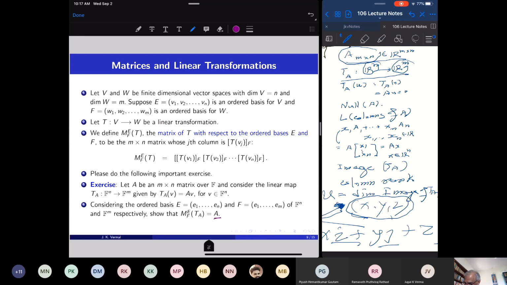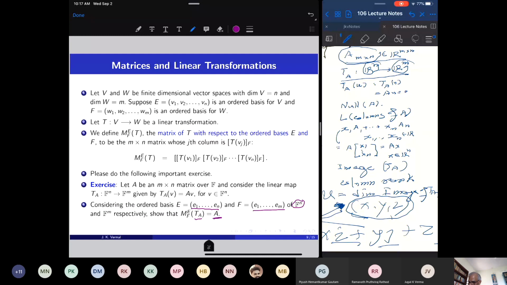So start with the matrix, take the induced linear transformation. Then, if I fix the standard basis E of V and the standard basis F of Fn, that is, take the ordered bases of Fn and Fm respectively, then the matrix of TA with respect to E and F is A itself. Just apply the definition.